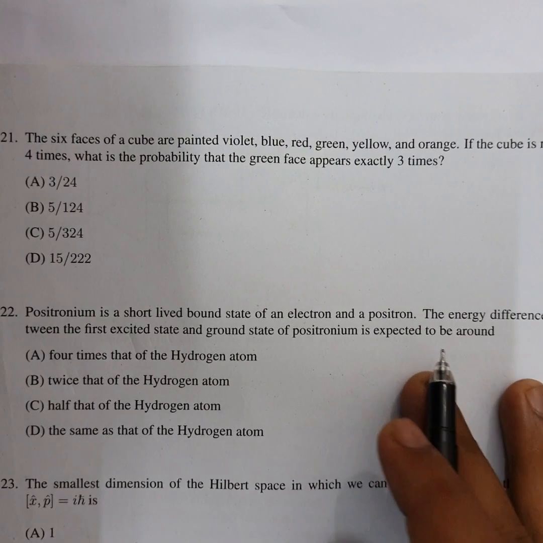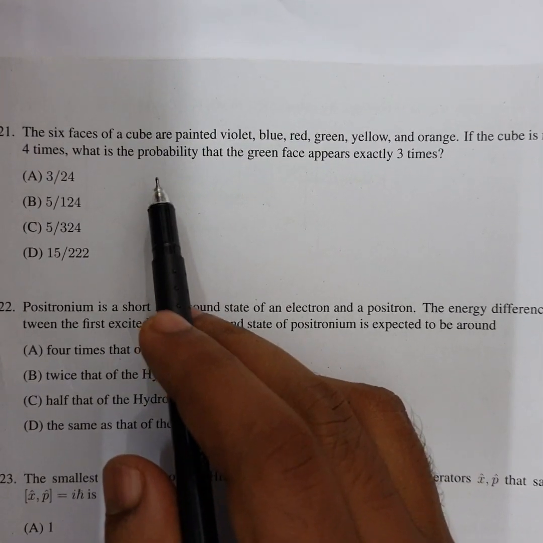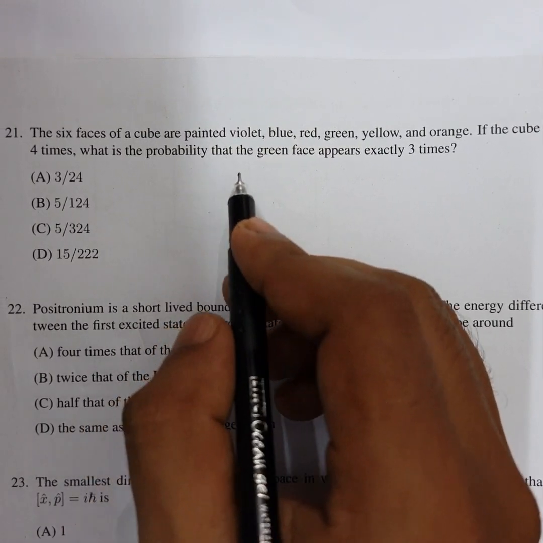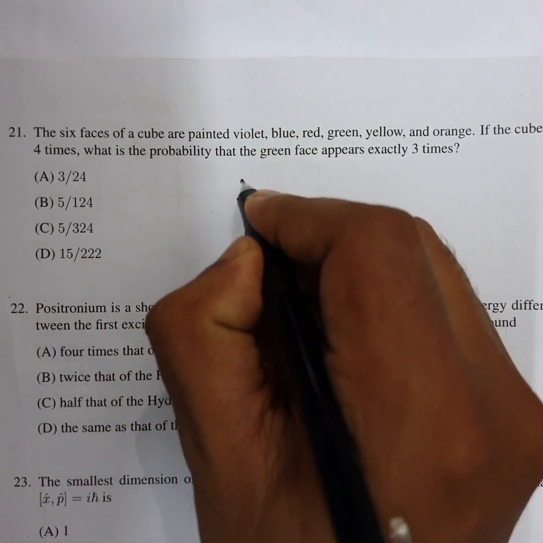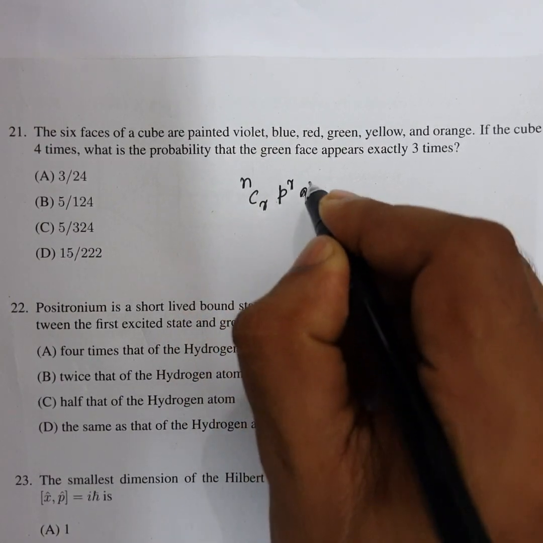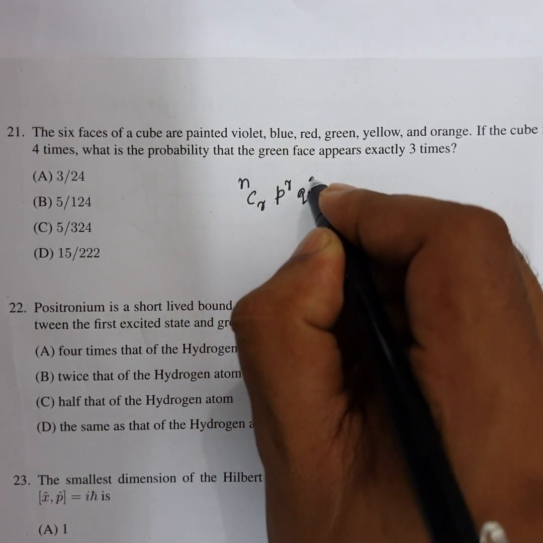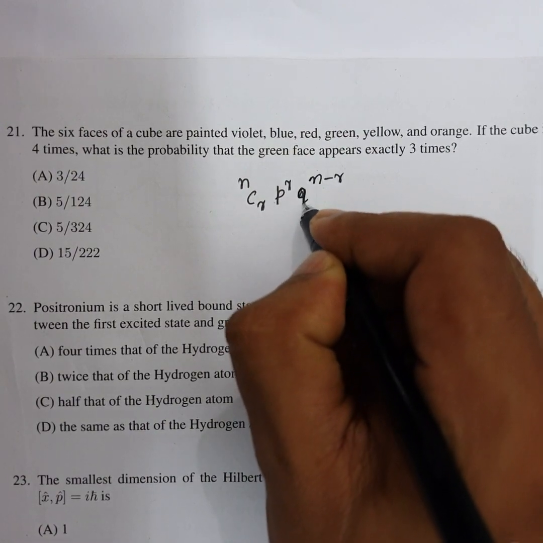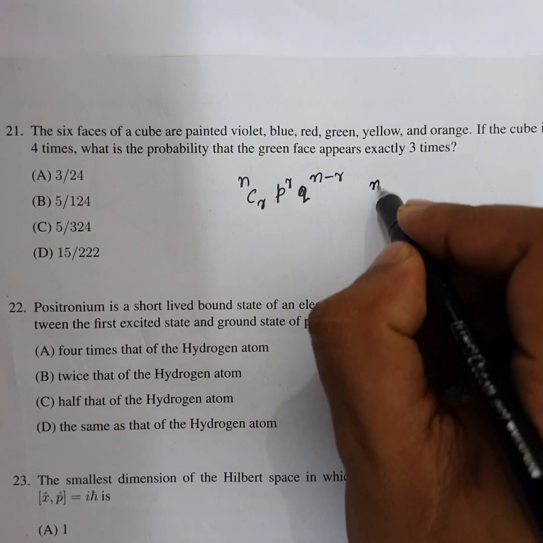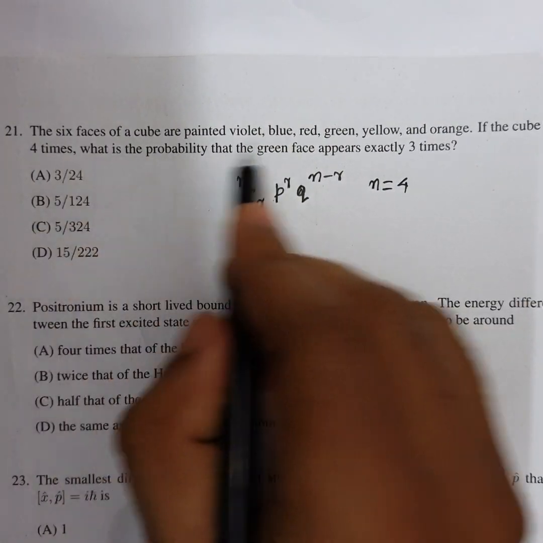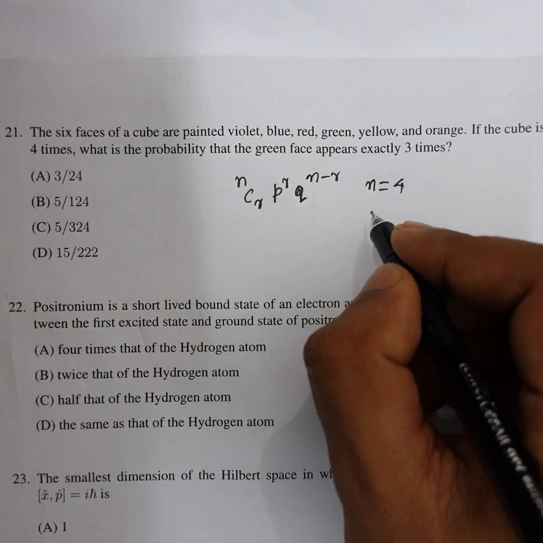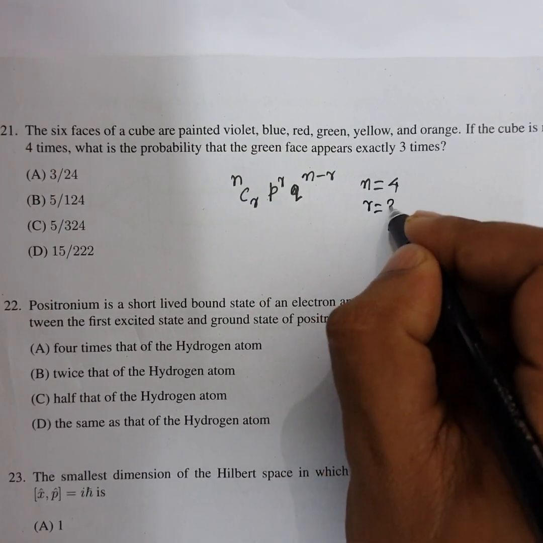So here using the binomial distribution, so binomial distribution is nCr p to the power r q to the power n minus r. Okay, so here all values are given. So n equal to 4, that is the cube is rolled 4 times, and r equal to 3.